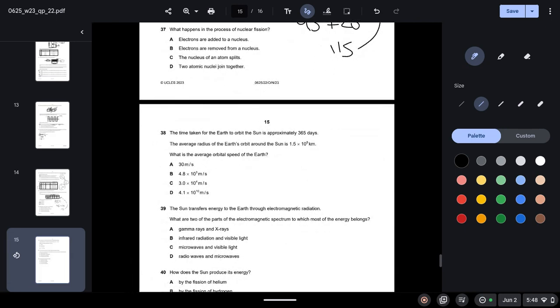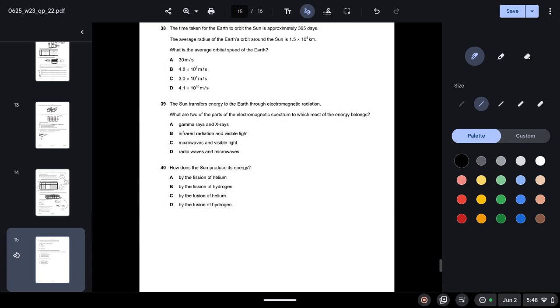What happens in the process of nuclear fission? So we know in fission a larger nucleus basically breaks down into smaller nuclei. So going through all these options, you can see that option C is correct. The nucleus of an atom splits.